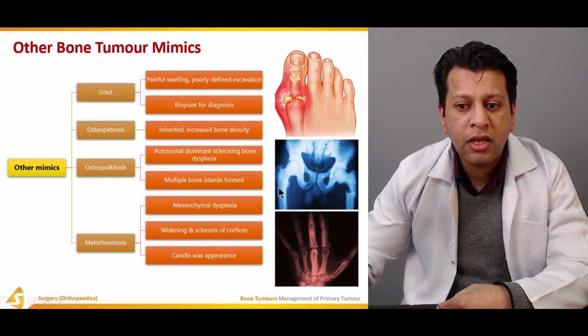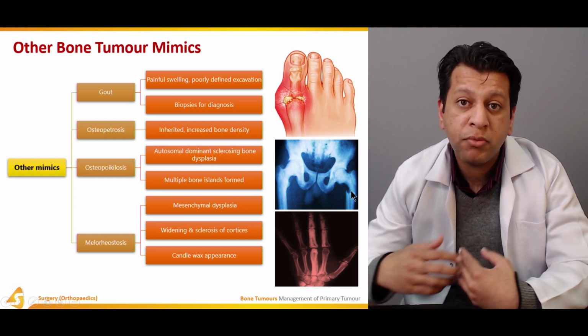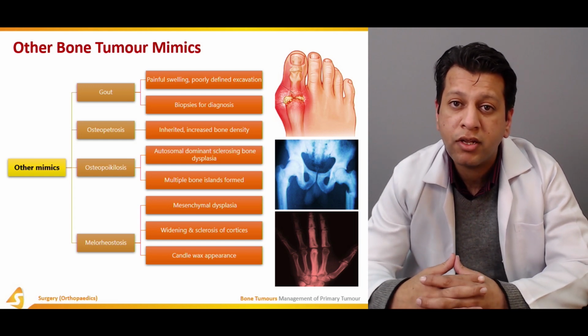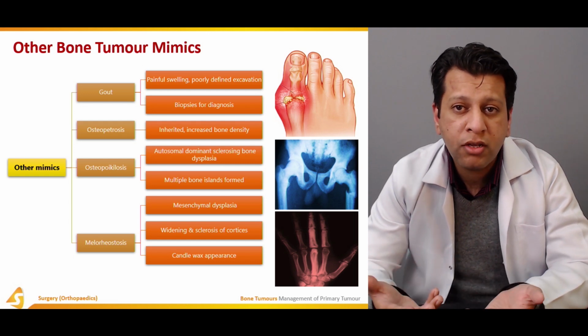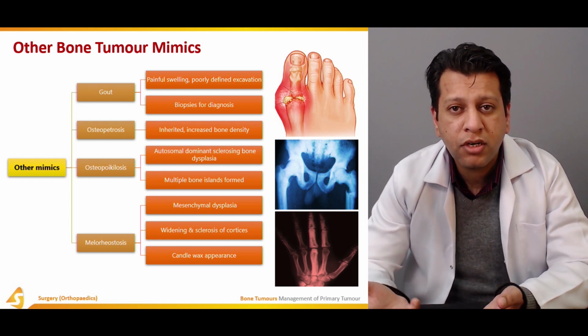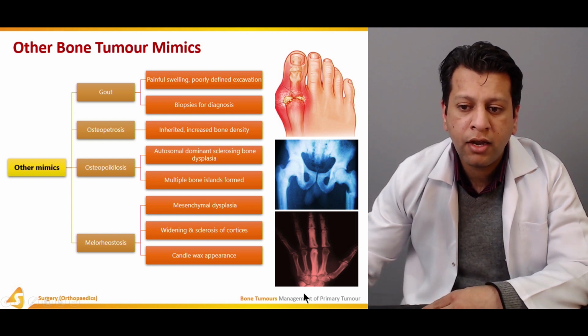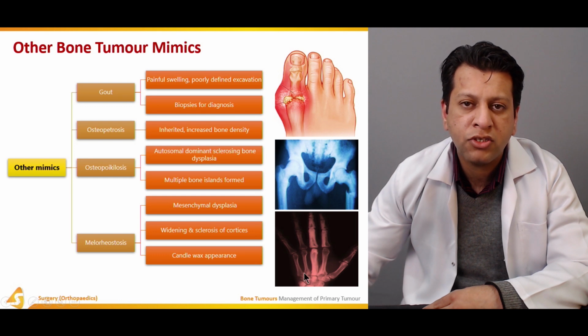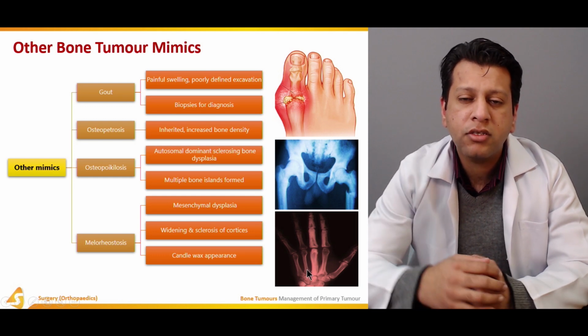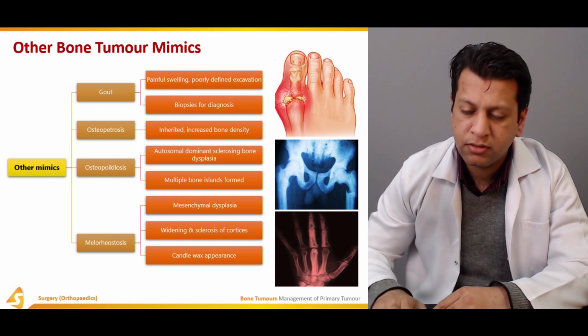If you see this thick, large cortices with almost obliterated medullary cavity, it is the classical presentation of osteopetrosis, and usually these kinds of bones have become brittle. So this is a subtrochanteric fracture in osteopetrosis. Most commonly in osteopetrosis, you really have these kinds of subtrochanteric fractures. And if you see this hand X-ray, the first, second, third metacarpal, usually it appears inside the cavity. There is a dripping wax-like structure. This is a classical presentation of melorheostosis.